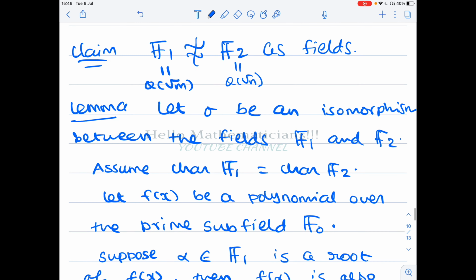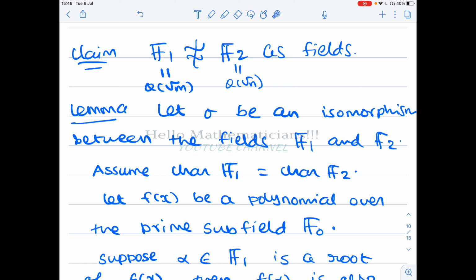So first we prove a lemma. Let sigma be an isomorphism between the fields F1 and F2. We assume that the characteristic of F1 equals the characteristic of F2. If they have the same characteristic, then they have isomorphic prime subfields. In our previous video, we talked about prime subfields.